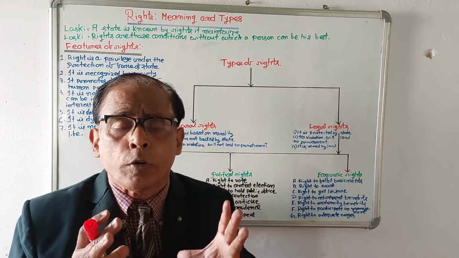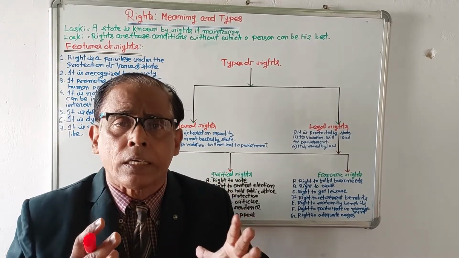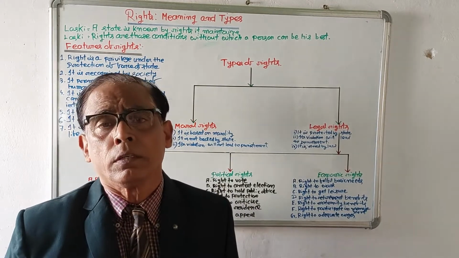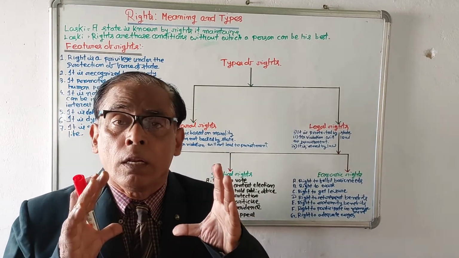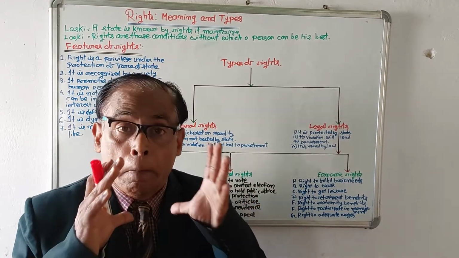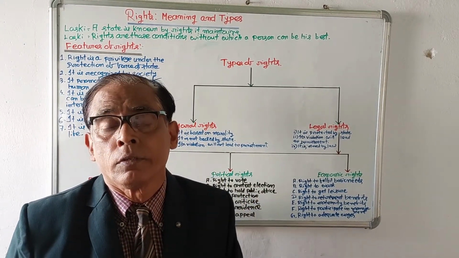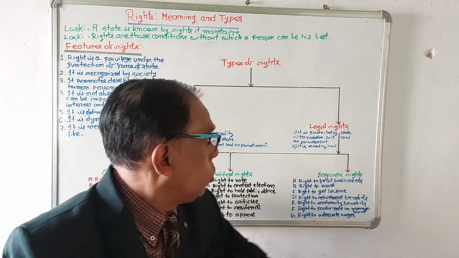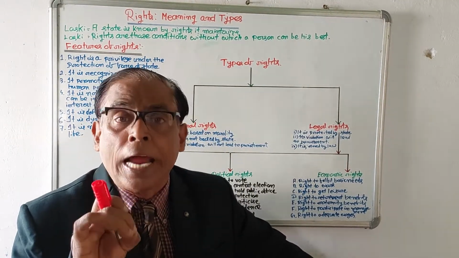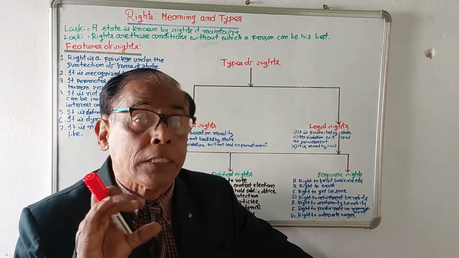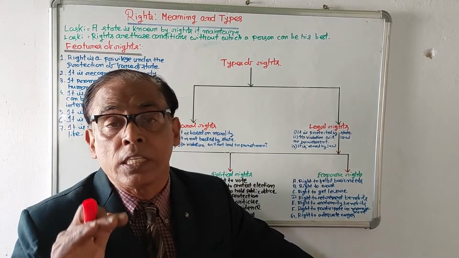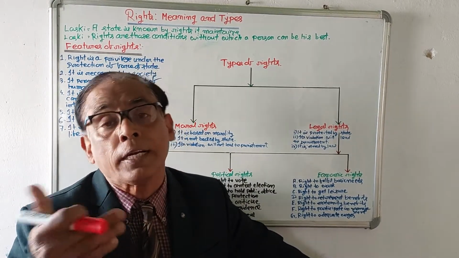Every person requires food, cloth and shelter for his survival. So a person will have the right to collect the basic things of life. So right to fulfill basic needs means every person must be given the right to collect his basic things of life. Otherwise he cannot survive. For this he can work, for this he can make business, for this he can make trade.